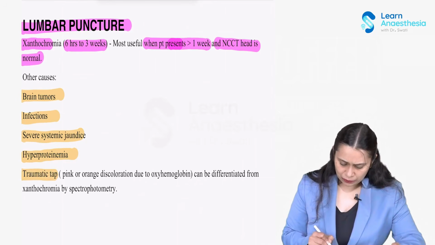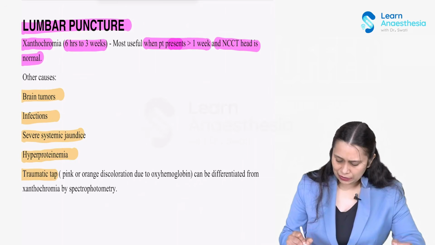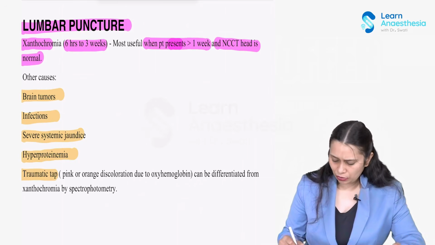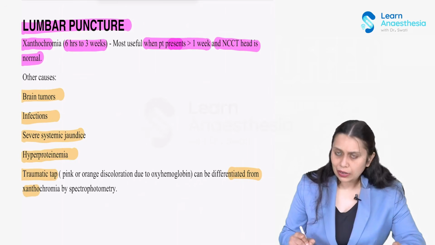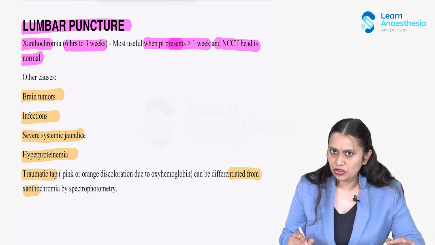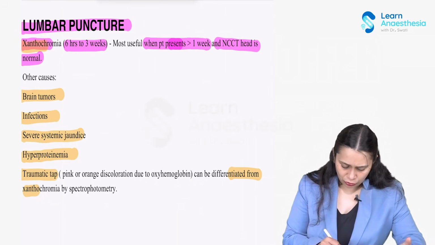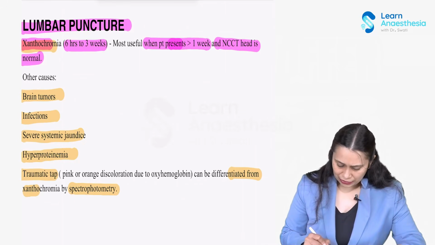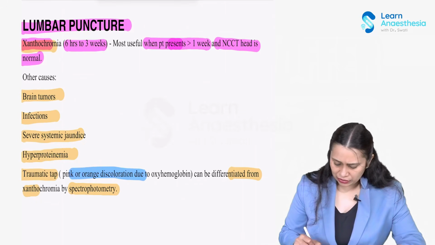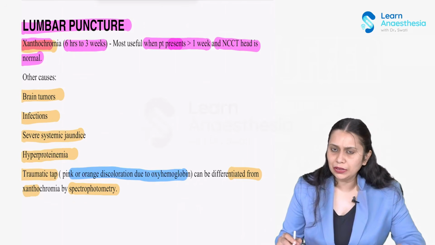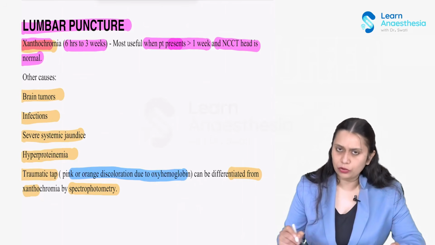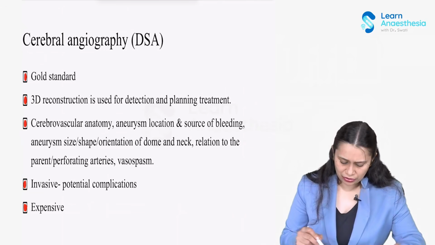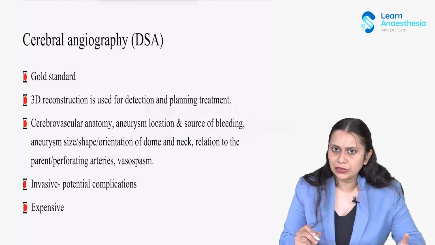The traumatic tap is pretty common, and we can differentiate it from xanthochromia by the change in color. We can differentiate it from xanthochromia by spectrophotometry. So remember, traumatic tap will be a pink or orange discoloration due to oxyhemoglobin, and it can be differentiated from xanthochromia by spectrophotometry.